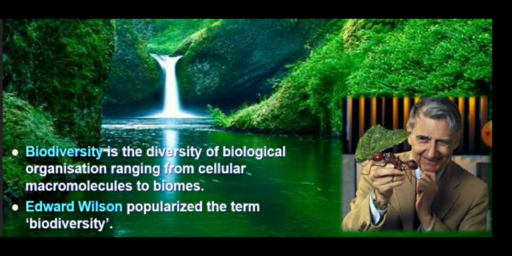So today our topic is biodiversity and the different levels of biodiversity. Biodiversity is the diversity of biological organization ranging from cellular macromolecules to biomes. Edward Wilson popularized the term biodiversity.